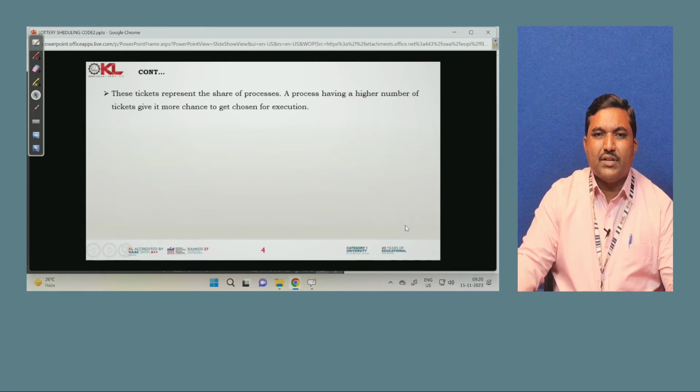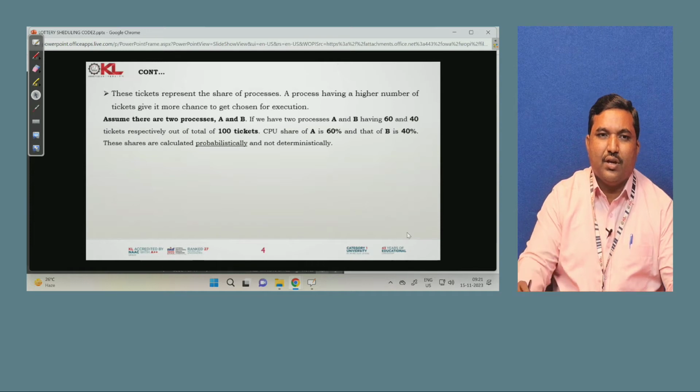These tickets represent the share of processes. A process having a higher number of tickets has more chance of being chosen for execution. For example, a process having a high number of tickets has a greater chance of being chosen for execution.